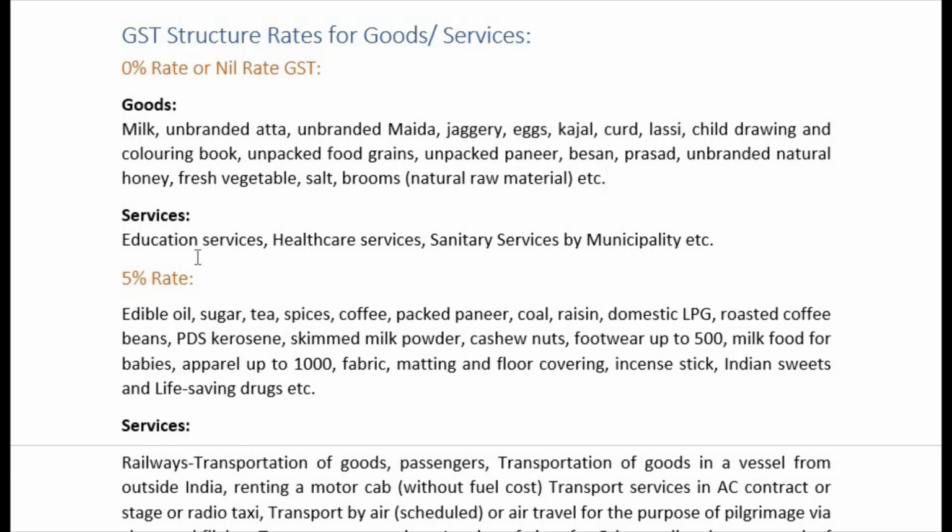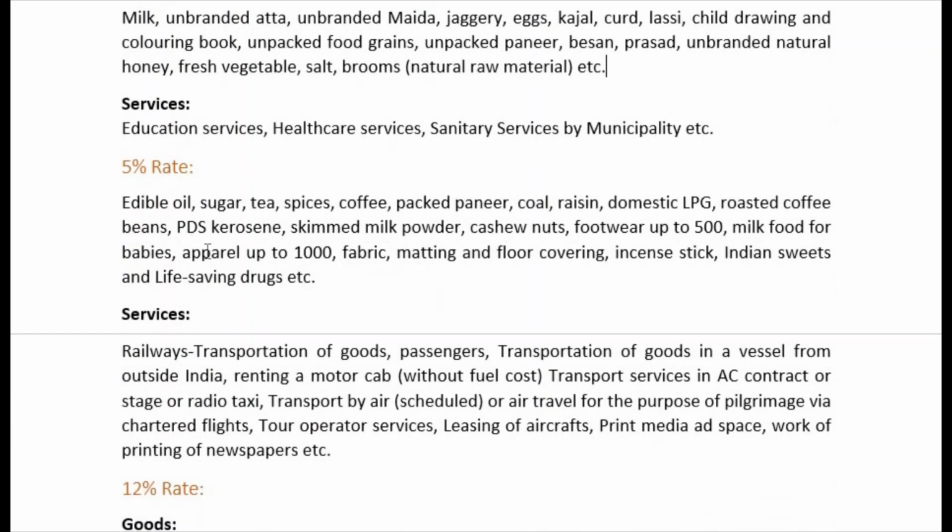So these services, education services, are a basic need, a need of the citizen. Healthcare services, need. Sanitary services, need. So the Indian government has identified these things, right? And then come to the 5% rate: edible oil, sugar, tea, spices, coffee, packed paneer, coal, resin, domestic LPG. On domestic LPG you are only paying a 5% tax rate. Then roasted coffee beans, PDS kerosene, skimmed milk powder, all these things. Please pause this video and read it all. These come under 5% goods, 5% rate.